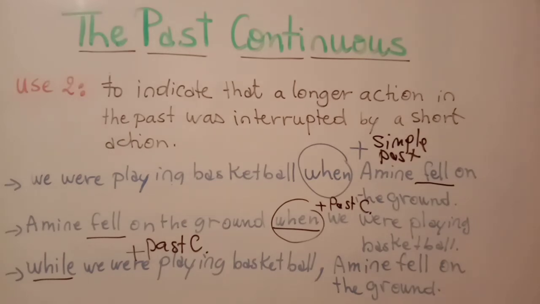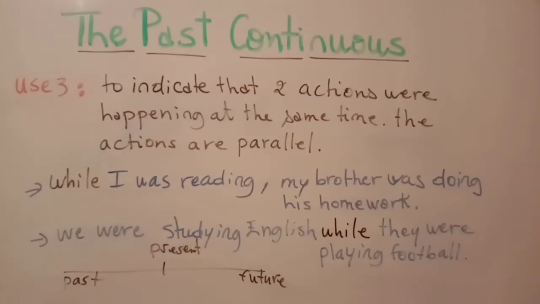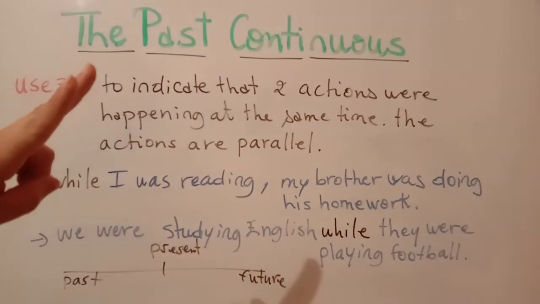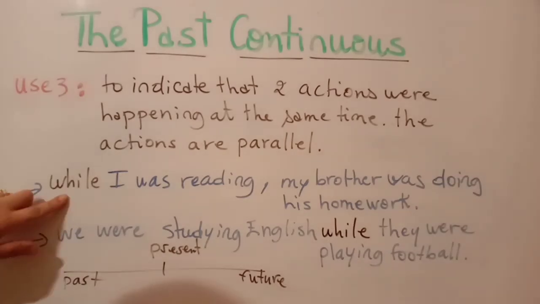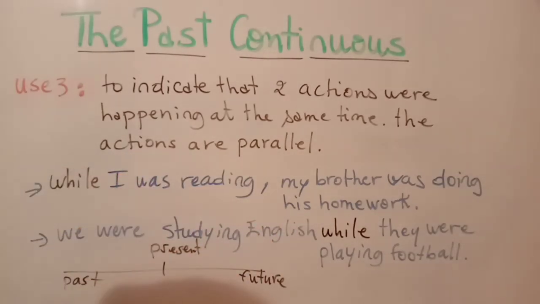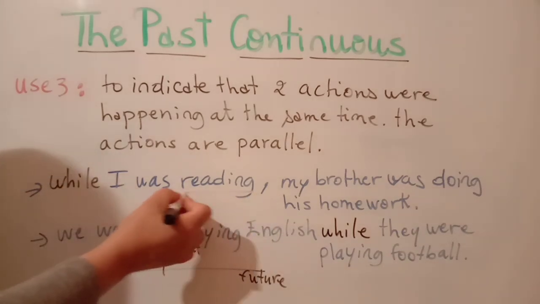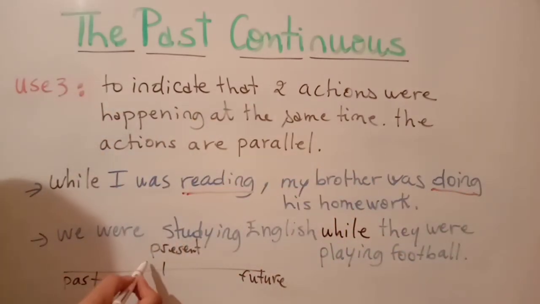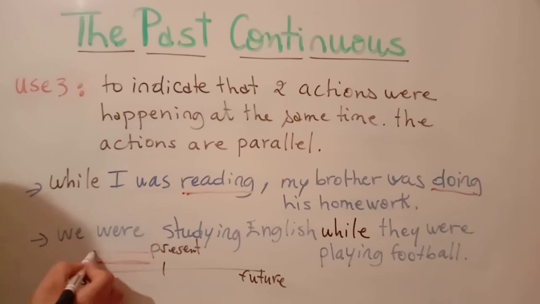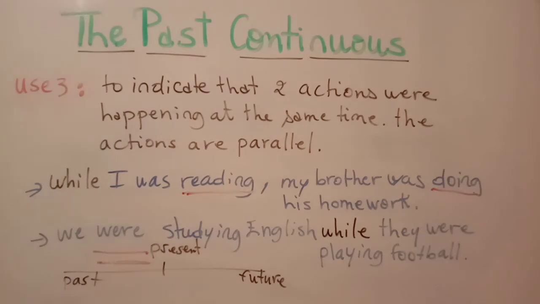Right? Good. The third use of the past continuous is to indicate that two actions were happening at the same time, simultaneously. These actions are parallel. For example, while I was reading, my brother was doing his homework. So here you have two actions that were happening at the same time. So you have reading and doing. They are happening simultaneously in the past. The action of reading and the action of doing are taking place at the same time in the past.